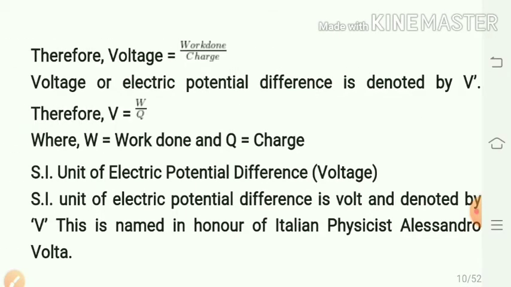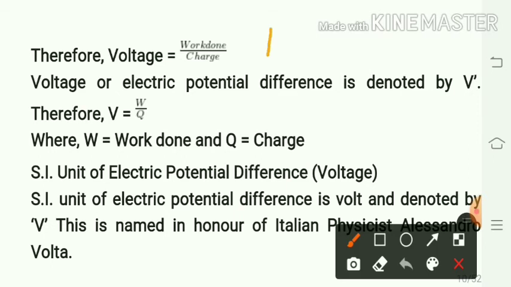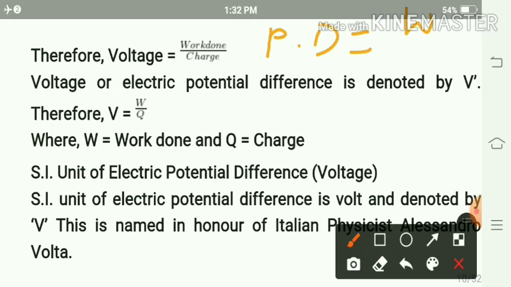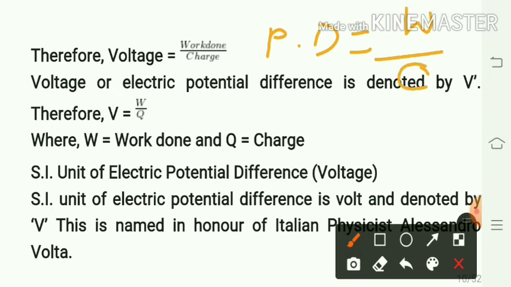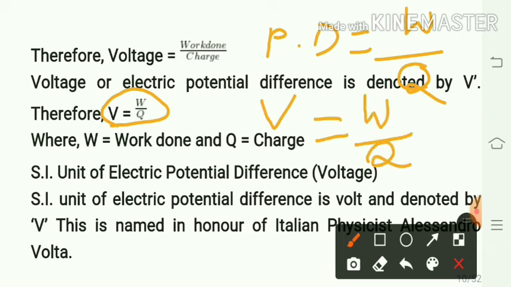From its definition, we can write that voltage or potential difference is equal to work done upon charge, that is Q. PD is equal to W by Q. Here PD, potential difference, is nothing but V, equal to W, the work done, upon Q, the charge.